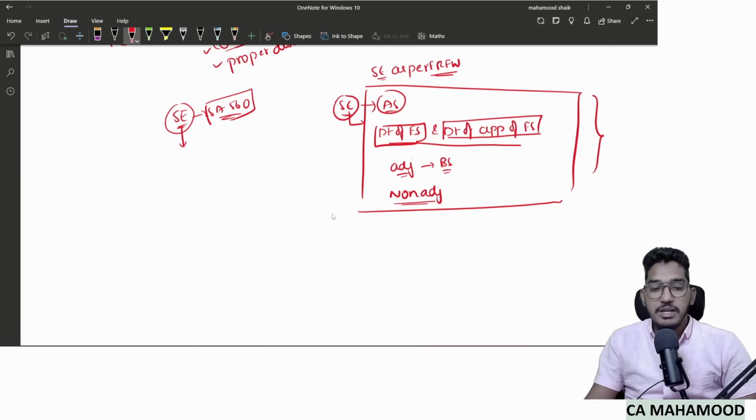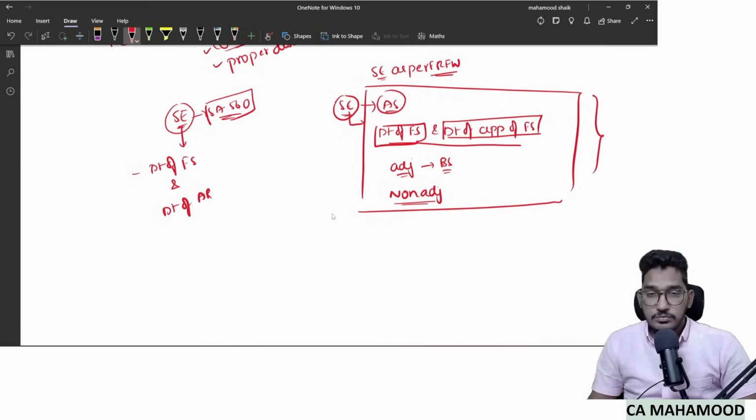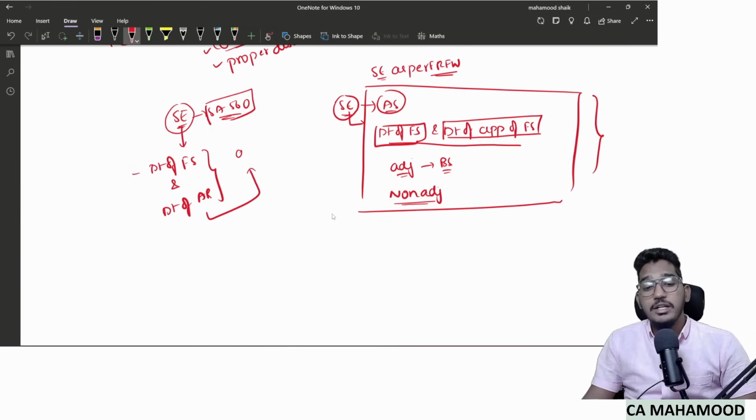Under standards on auditing, they are those events which happen between the date of financial statements and the date of auditor's report, but the fact came to the auditor's knowledge after the date of auditor's report.